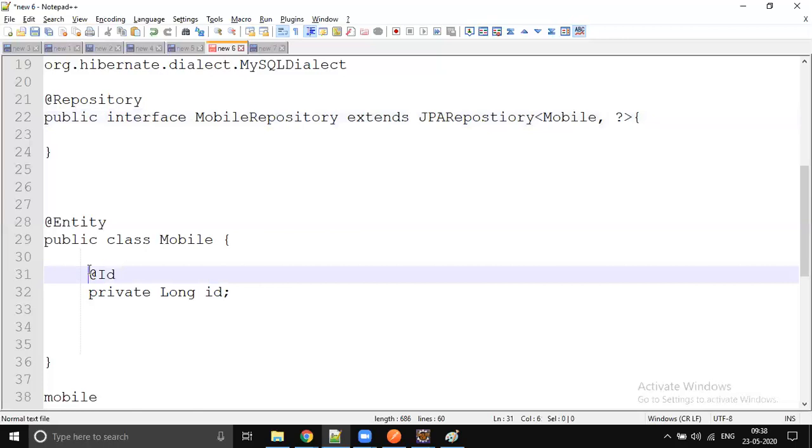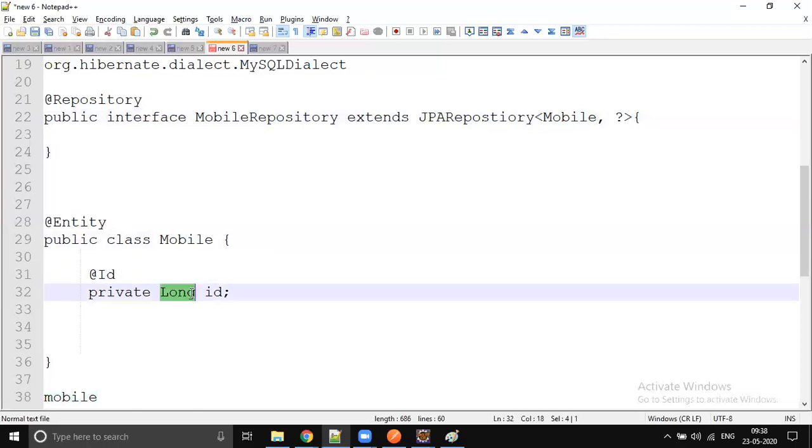Whatever the data type you are annotating in your model class ID, that is going to be the second parameter. So in our case, what is our ID data type? It is integer, so we will use integer here. If your model ID type is string, then you have to put string here. If it is long, then you have to put long here. If it is double, then it's supposed to be double here.